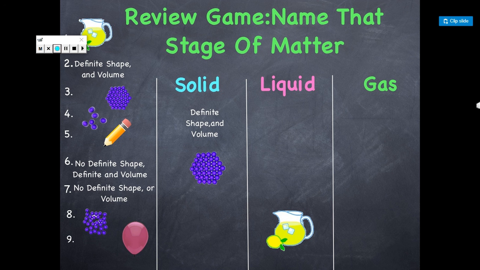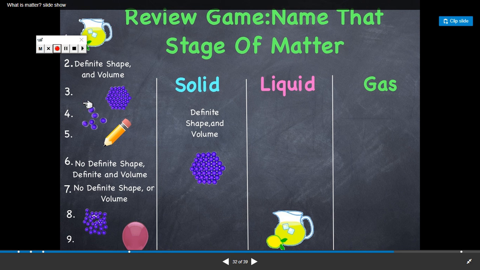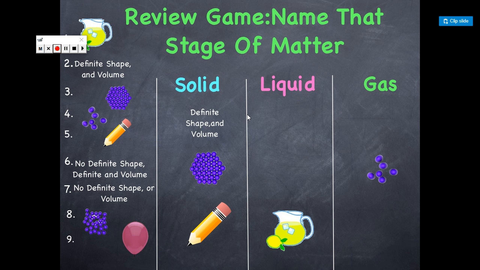What about this one? Number 4. They are very far apart. Which one of these, solid, liquid or gas, has this particle arrangement? It is gas, yes. Pencil. Is a pencil solid, liquid or gas? Of course, it's very easy. Solid.